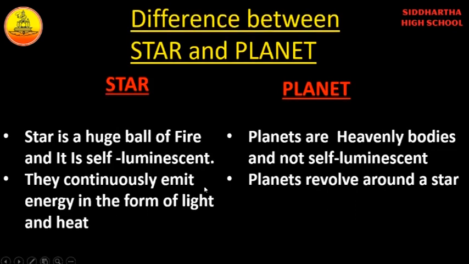Stars continuously emit energy in the form of light and heat. Planets revolve around a star. So heavenly bodies which revolve around a planet are known as satellites. Very good.